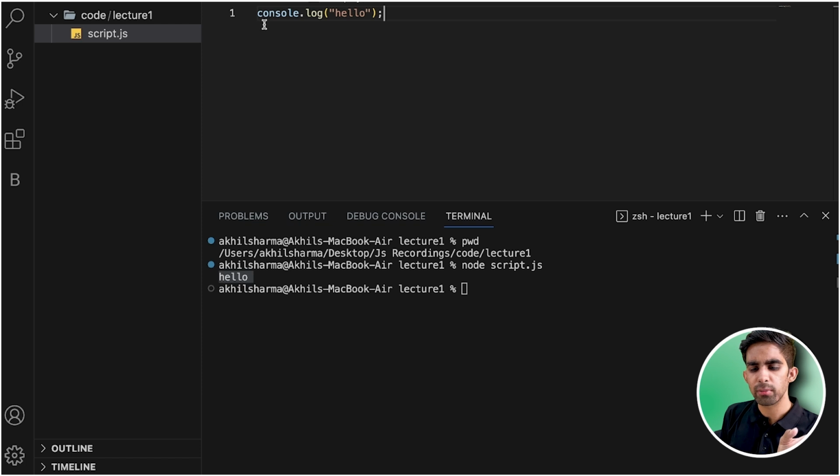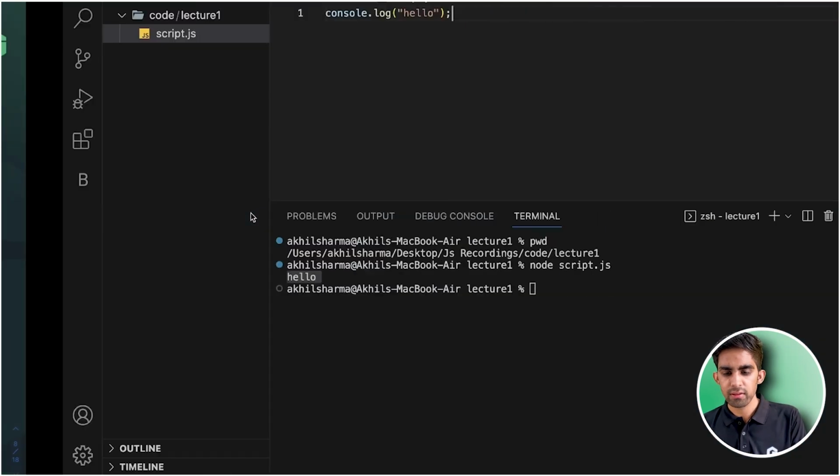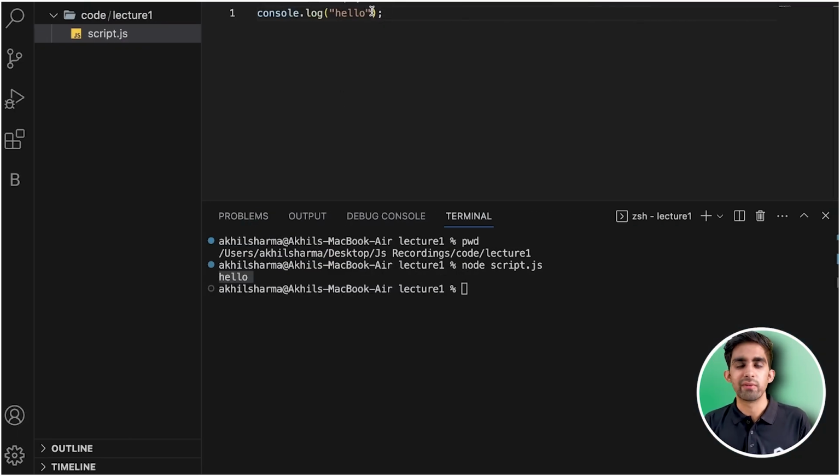No need to focus on what is console, what is log. In the brackets, I'm using a string because I need to print a string, so I just need double quotes. I'm writing hello here. Very simple. So console.log is a JavaScript function, we will understand what a function is, whose name is used to output the data, in the console, in the web browser or Node.js. It takes one or more arguments to print in the console. You can give one, or you can give more than one.